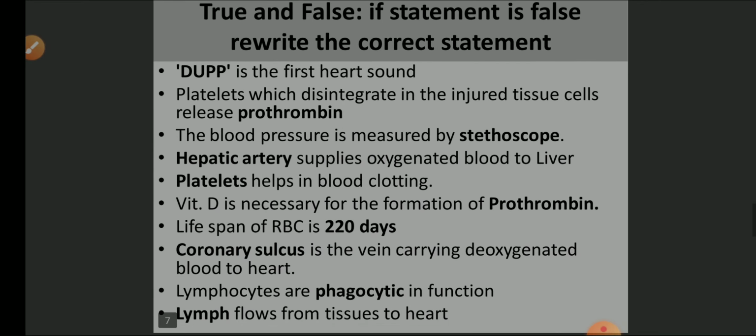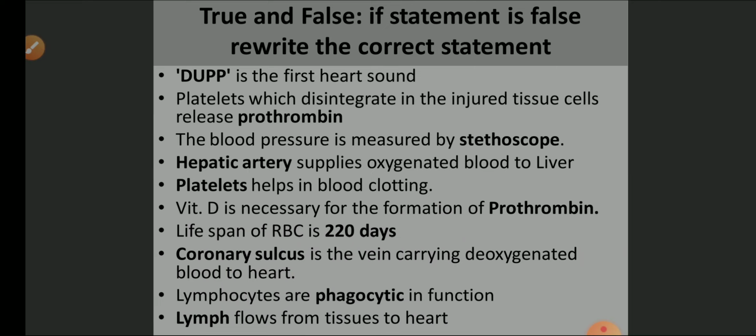And these are the true and false. If the statement is false, rewrite the correct statement. Here I have mentioned the words that you require to change. That is dub in the first one, second one prothrombin, third one is stethoscope, fourth one is hepatic artery, fifth one is platelets. So they will be giving you the question: change the bold words and fit the correct word to make the sentence true, and rewrite.